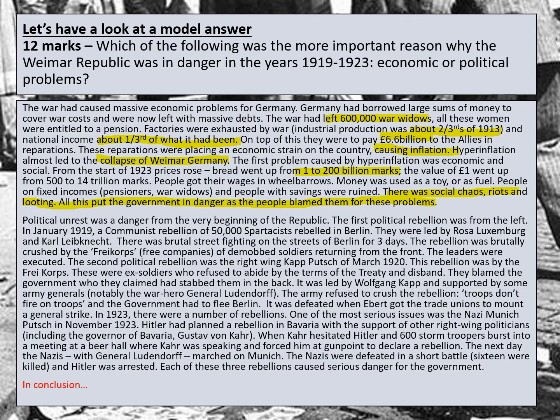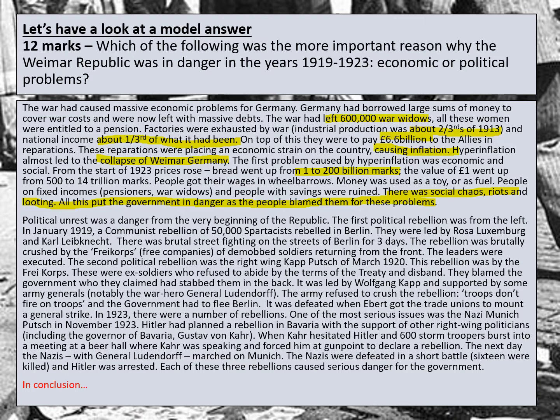So basically, again, you can see some examples of specific facts, figures and details, and also just links throughout about why this was a problem for the government, particularly talking about the fact that it causes inflation, which of course the government has to deal with. It also causes social chaos, riots and looting, and it also means that people blamed the government for their problems, and that's why it was a huge issue. It even almost led to the collapse of Weimar Germany, so that is a massive issue.